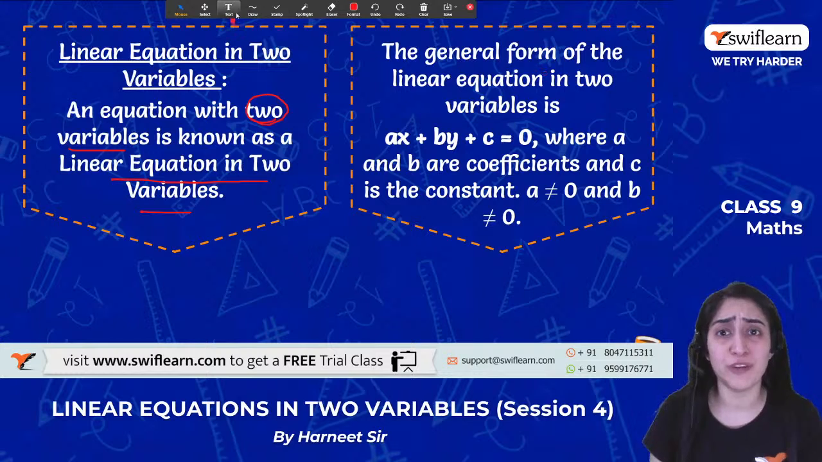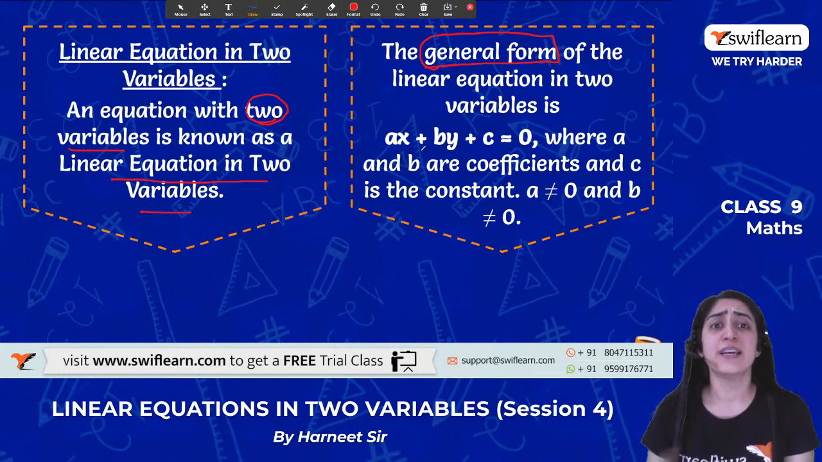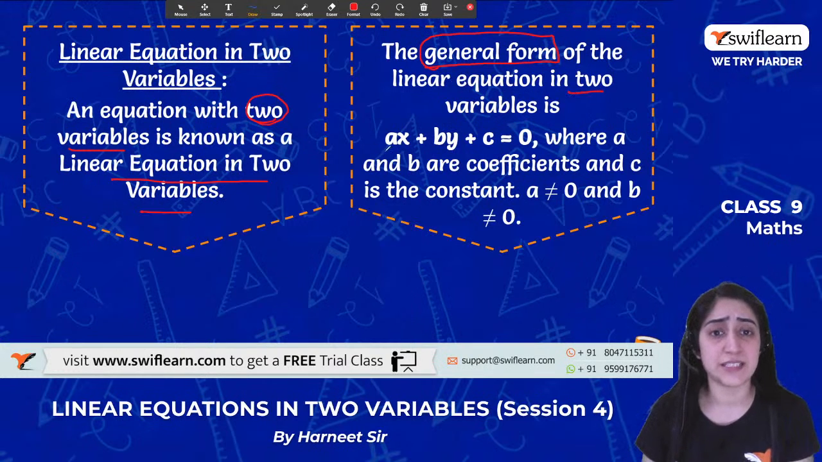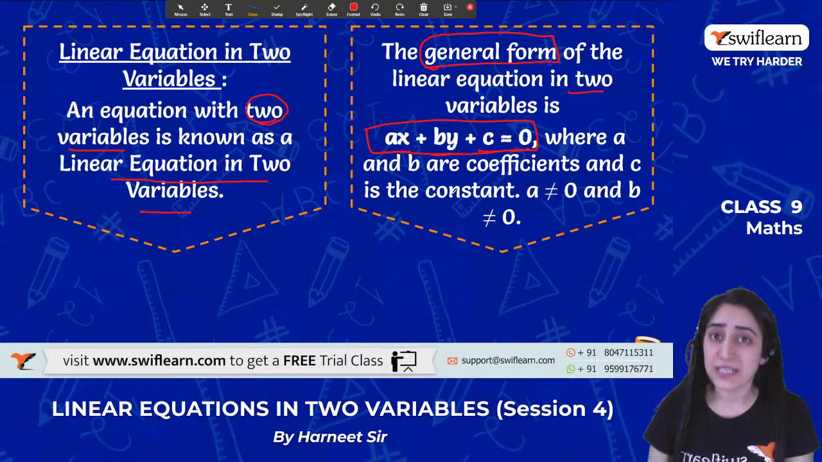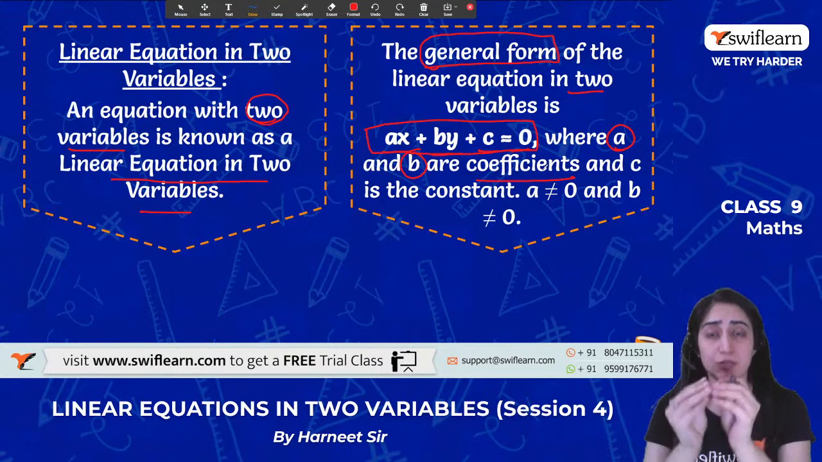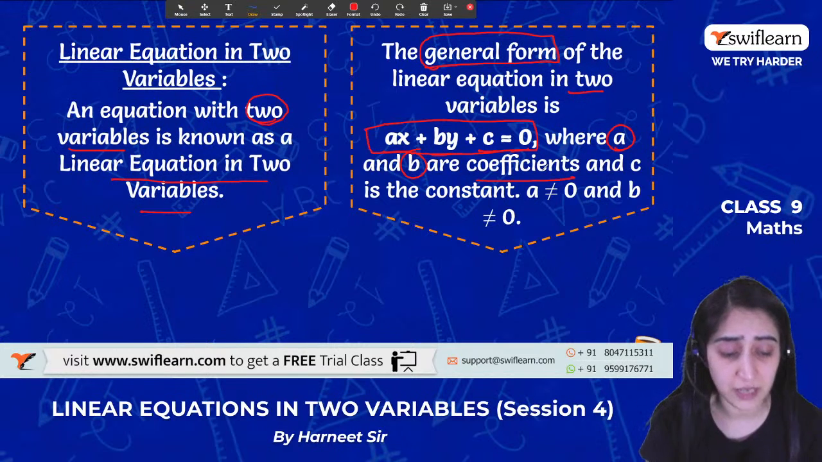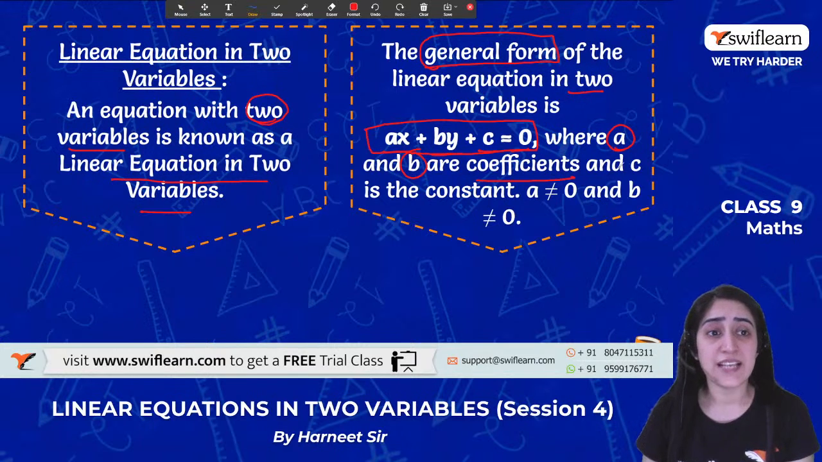The general form of a linear equation, which means the form we generally like, so we make it universal so that everyone understands, in the form of two variables, is ax plus by plus c is equal to 0. So this is a way of representing a linear equation where a and b are the coefficients. Coefficients means the numbers in front of the variable, like 2x, 3x, 4x. So 2, 3 and 4, which are the examples I gave you, are the coefficients. And c refers to the constant.